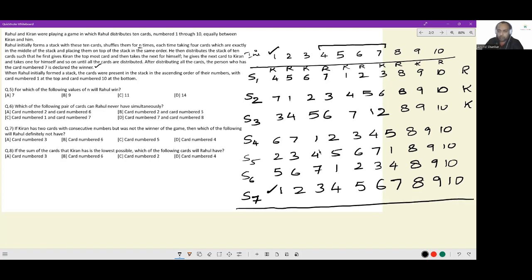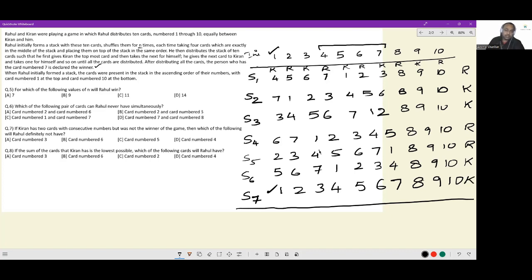After this part, the outcomes or the distribution will repeat itself. After shuffle 4, because 7 is under Rahul, Rahul would win. Here it is under Rahul, so Rahul would win. Here it is under Kiran, so Kiran would win. And here it is under Kiran, so Kiran would win.